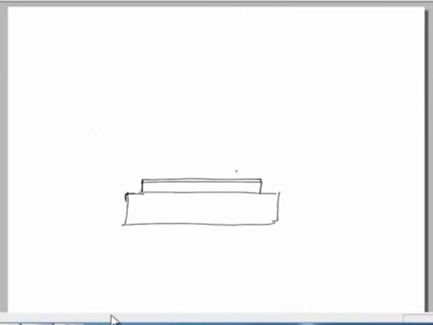So, basically this is our substrate, and on the substrate we want to provide a coating.